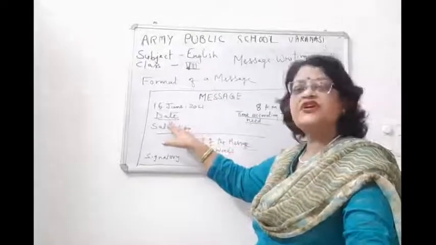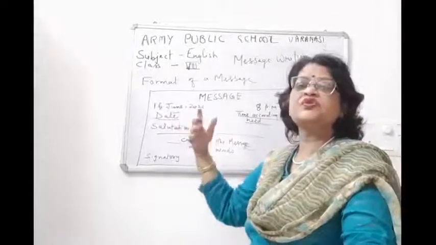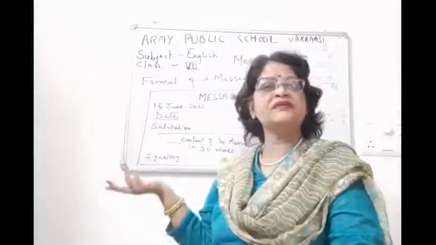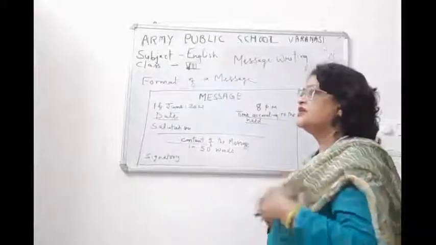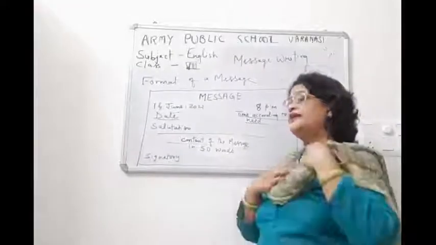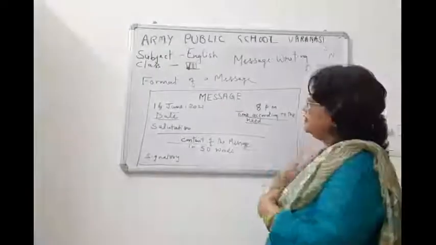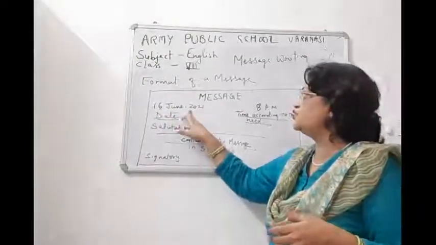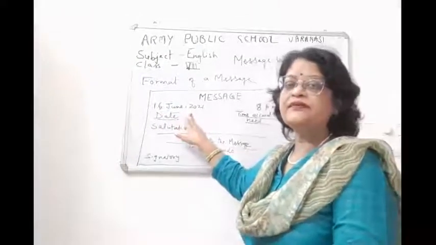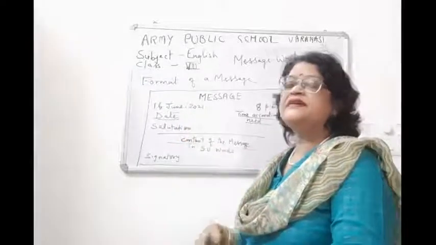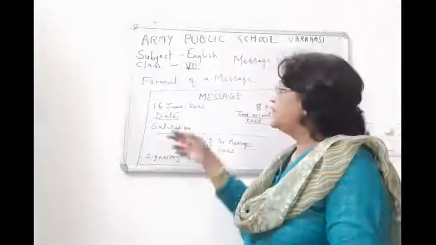Then children you have to write the date, the date on which you are writing your message. That date should be written in this manner: 16 June, 2021, or it can be 18 September, 2021.